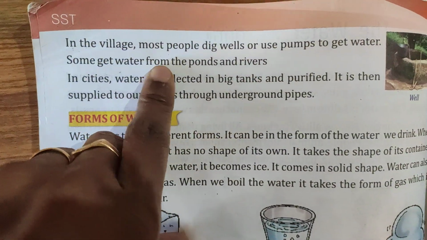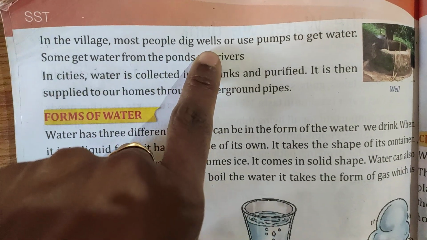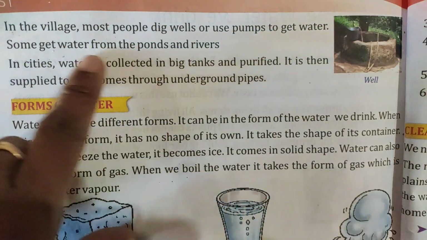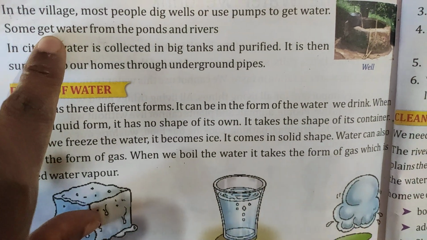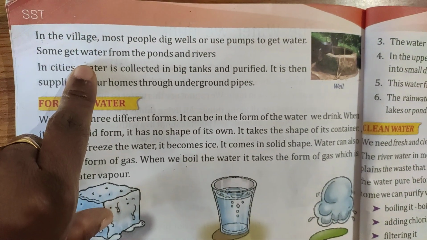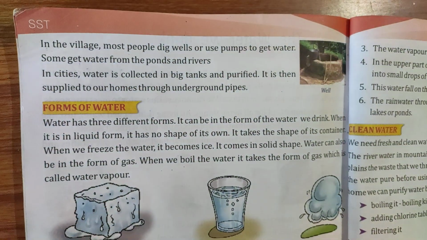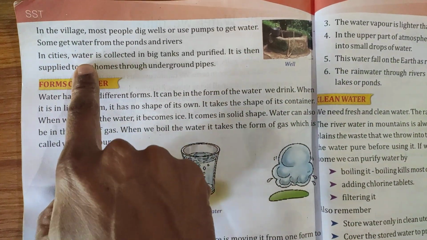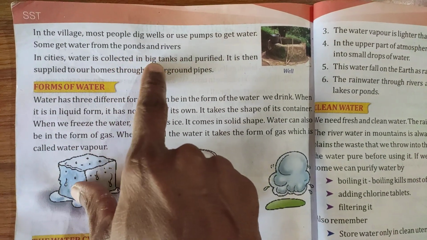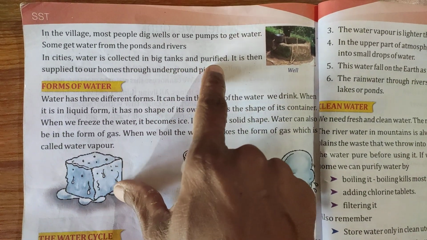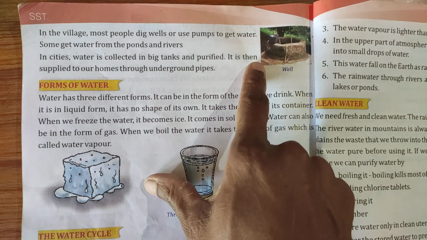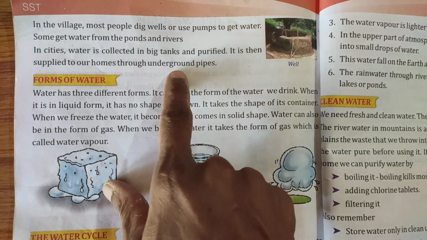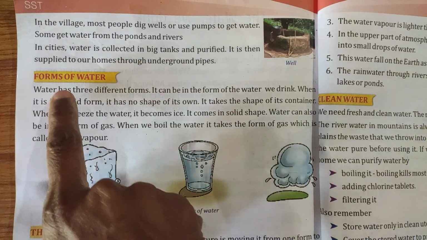In the village, most people dig wells or use pumps to get water. Some get water from the ponds and rivers. In cities, water is collected in big tanks and purified. It is then supplied to our homes through underground pipes.